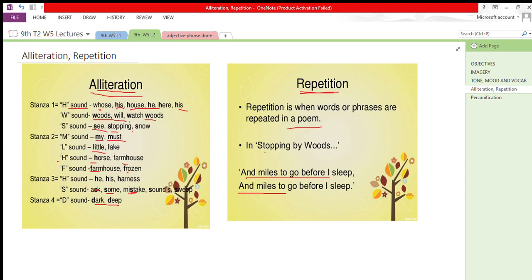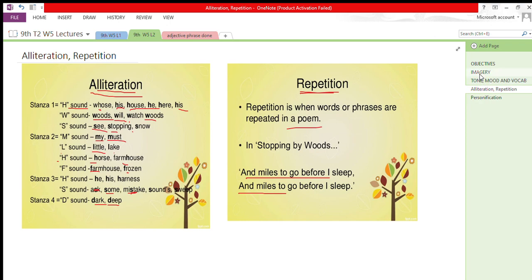The repetition is when the poet repeats the last two lines of the stanza, and miles to go before I sleep, to emphasize how important it was for him to continue his journey. Though he wanted to stay there, he had to continue with his journey, because he had a long journey before he reaches his final destination.